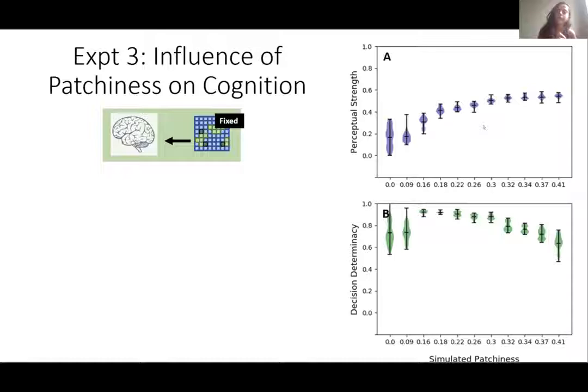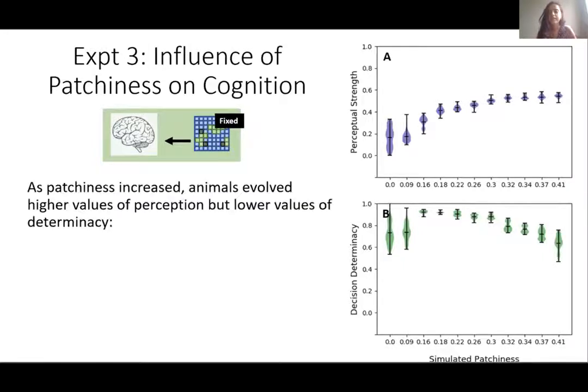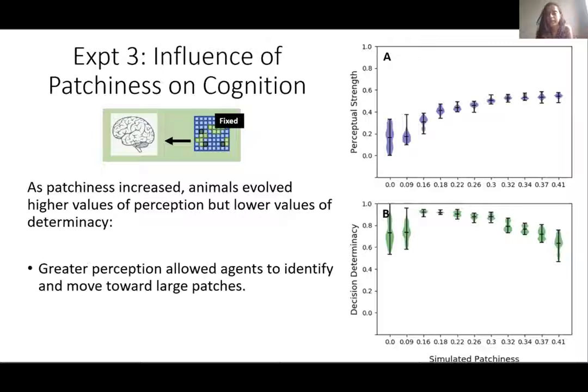In figure A, the top figure shows the influence of patchiness on perceptual strength, and as we can see, there's an upward trend here. The bottom figure shows the influence of patchiness on decision determinacy, and as you can see, there's a more downward trend here. So as a whole, we see that as patchiness increased, animals evolved higher values of perceptual strength, but lower values of decision determinacy. And we believe that perception increased with patchiness because greater perception allowed agents to identify and move toward larger patches. Therefore, perception was adaptive in patchy environments.